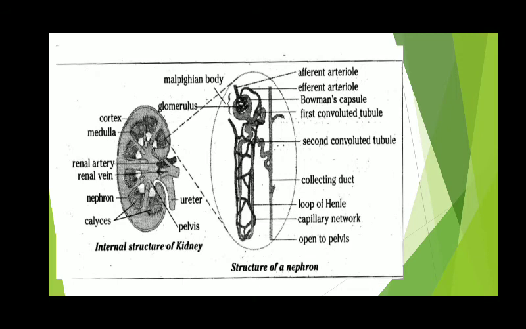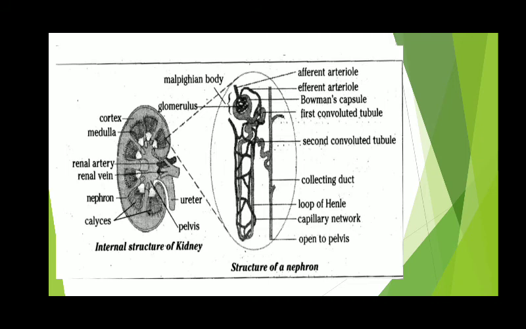When the blood passes through the glomerulus which surrounds the tubule, this tubule only allows the useful substances like glucose, amino acids, salts and water to pass through it. And the waste materials like urea remain behind in the tubule. This means its function is selective reabsorption of the useful substances and water into the blood capillaries.